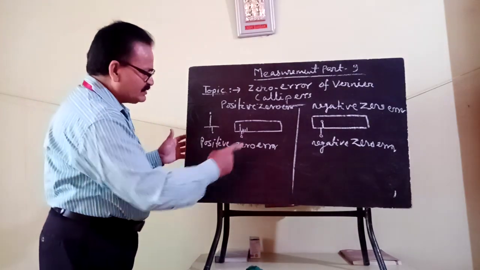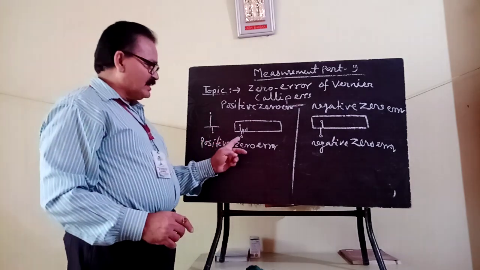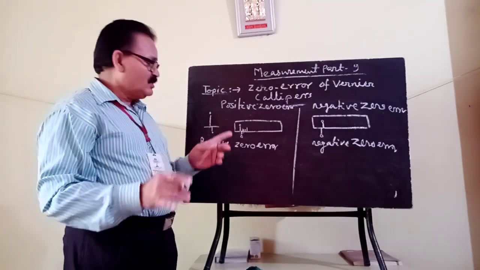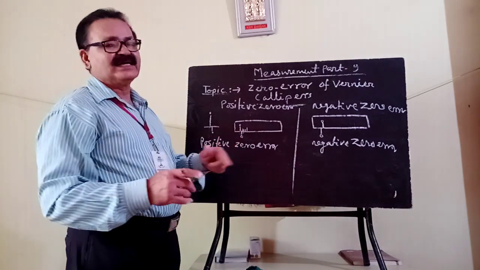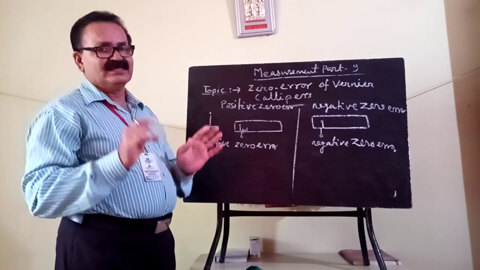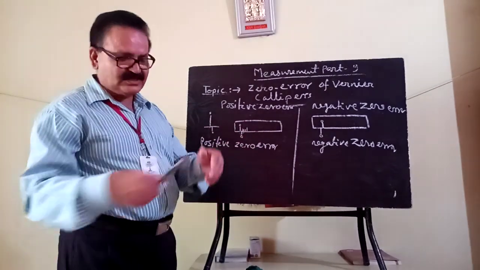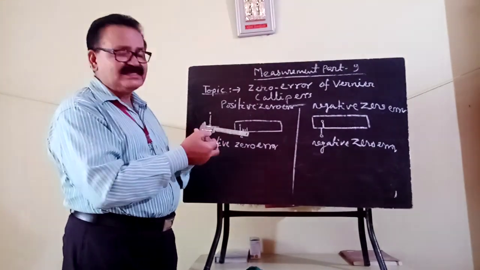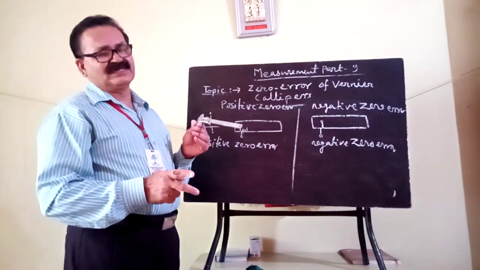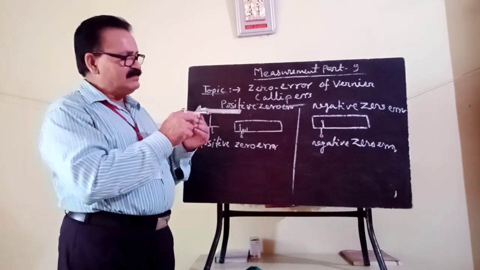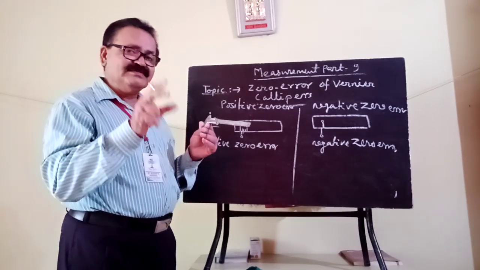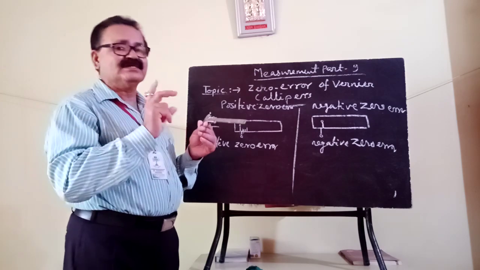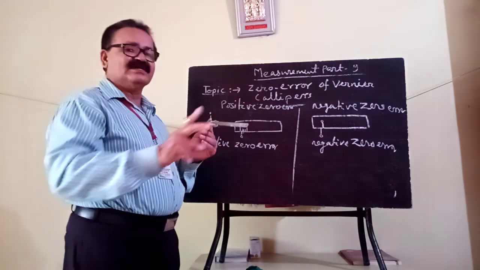For positive zero error, when the 0 of vernier is on the right of the 0 of main scale, after closing the jaws you have to observe which division of vernier coincides with any division of main scale.